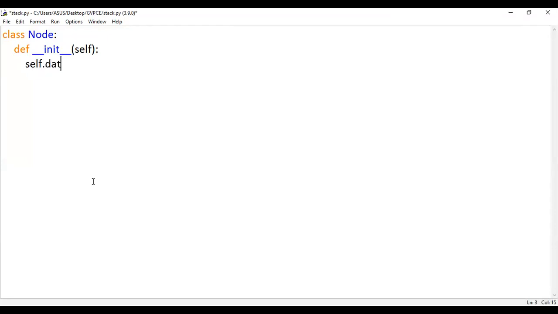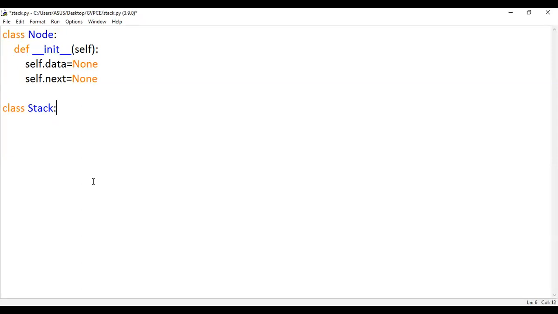Since we have seen all those things yesterday, I don't want to repeat the same process again. I guess you could understand. If at all you didn't understand, just let me know. Okay. self.next assigned None. So I've declared a node with two elements. And after this, we are supposed to declare a Stack class.